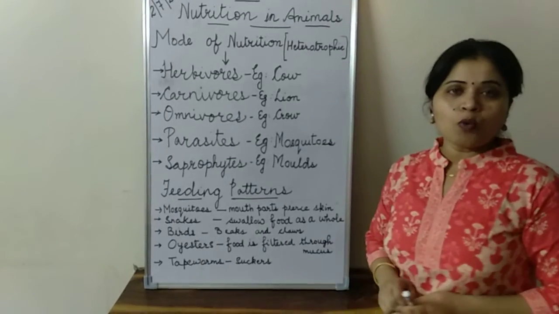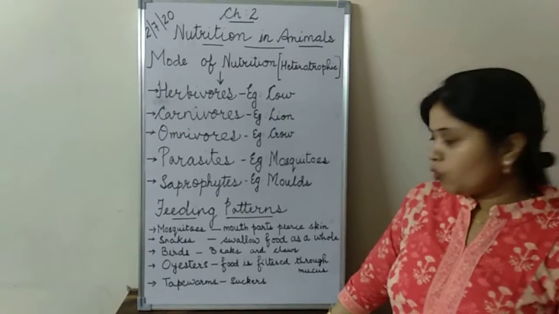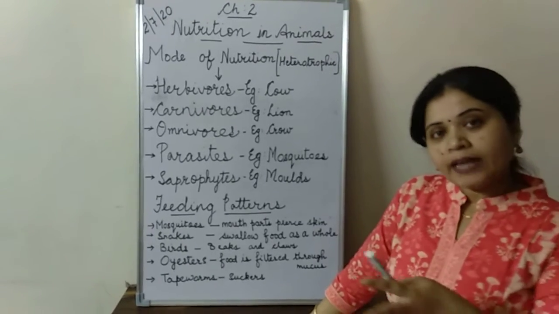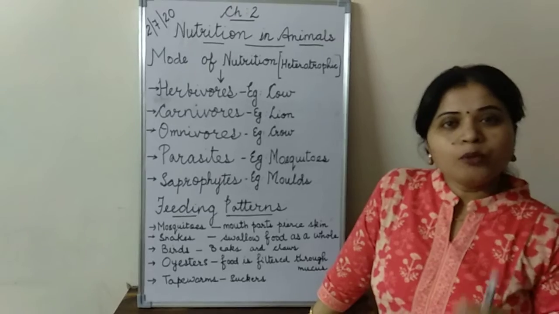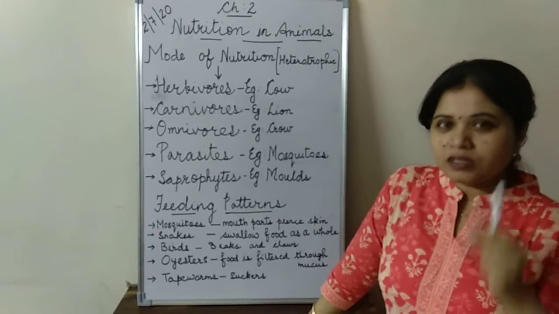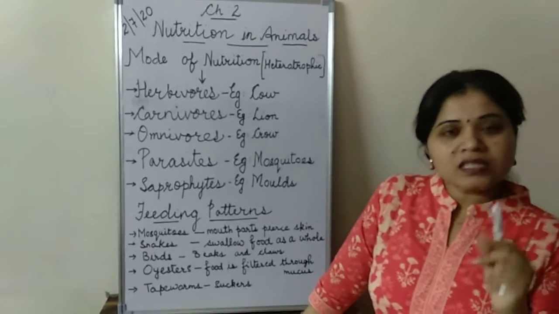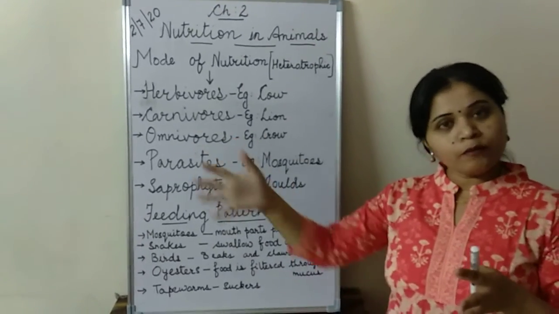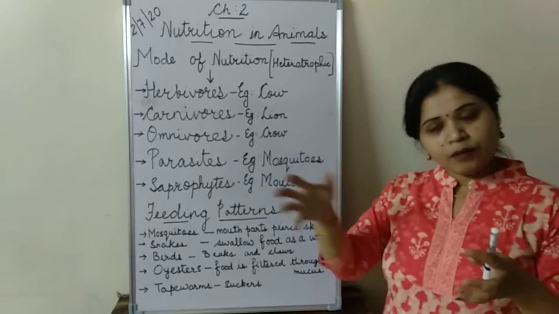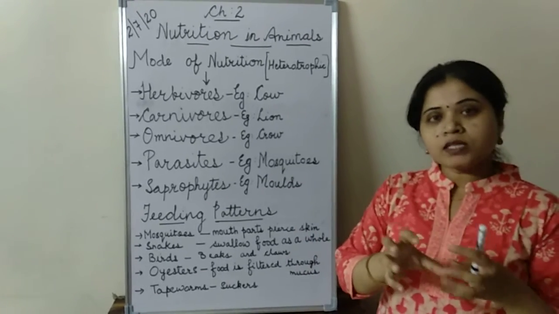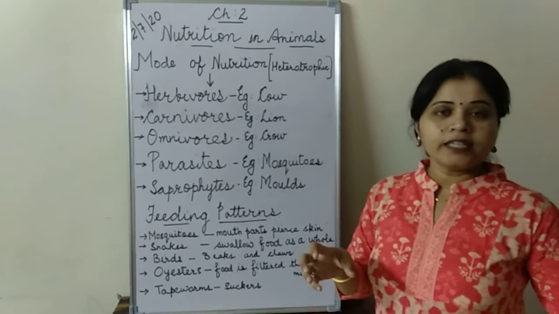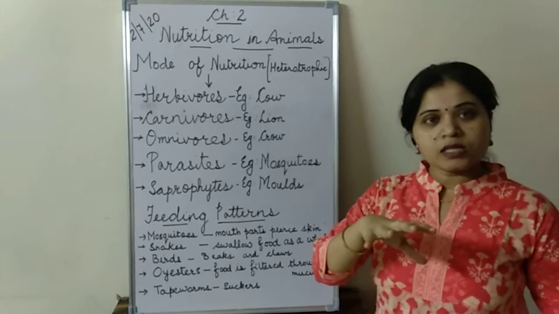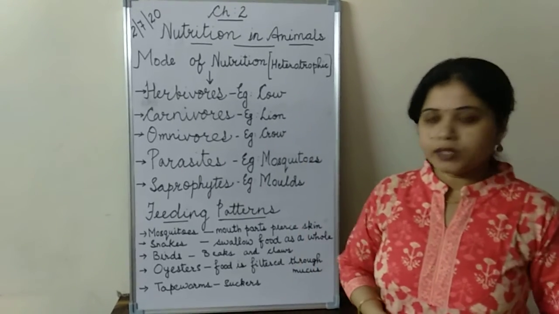Now oysters are there. These are small aquatic organisms found in the water. They are taking the food that is present inside the water. That water will be passing through the mucus. Mucus is a sticky substance like you have inside your nose. This sticky substance is present on the gills. So water will be flowing, carrying the food, that will pass through the gills, and whatever food is required by the body, that will be taken inside the body of the oyster, and the remaining unwanted substance will remain stuck to the mucus, and it will be left out inside the water only.